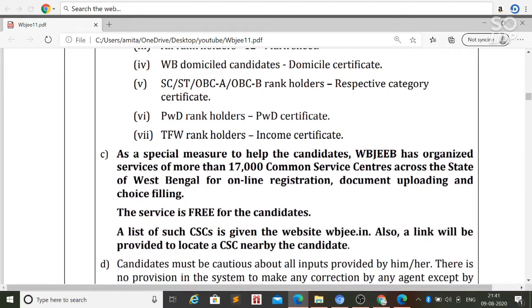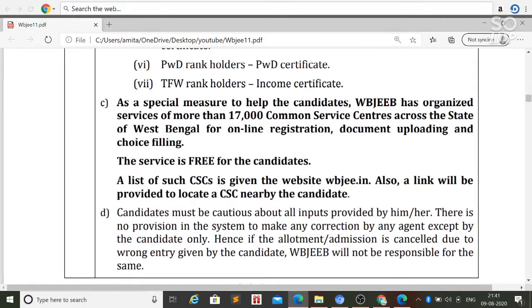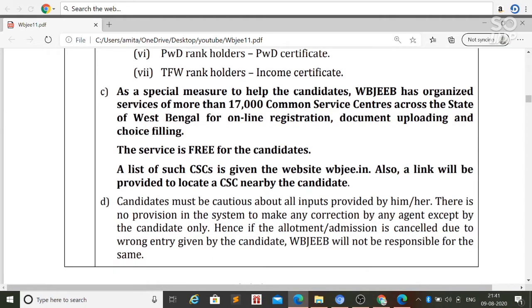For West Bengal students, there is a special service provided by the West Bengal Joint Entrance Board. There are more than 17,000 common service centers, that is CSCs, available across West Bengal. So you can use this service for free for registration and document uploading and also for choice filling, and this service is free for all the candidates.